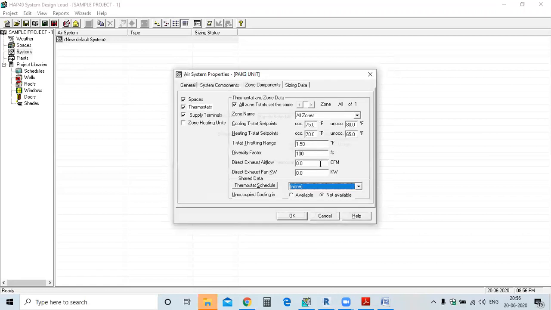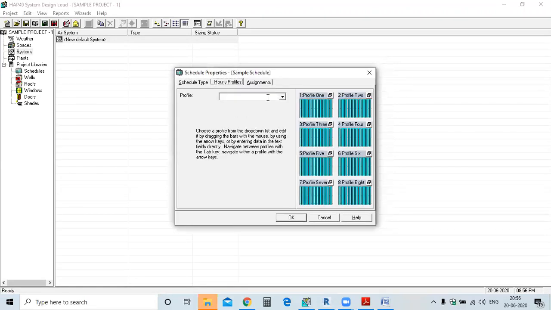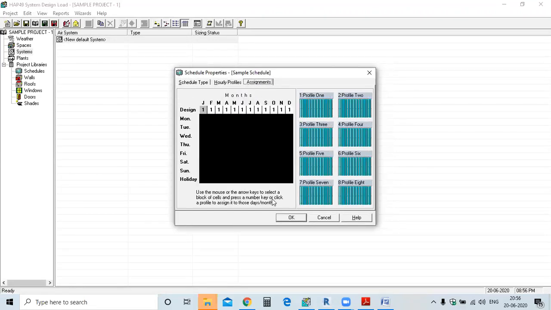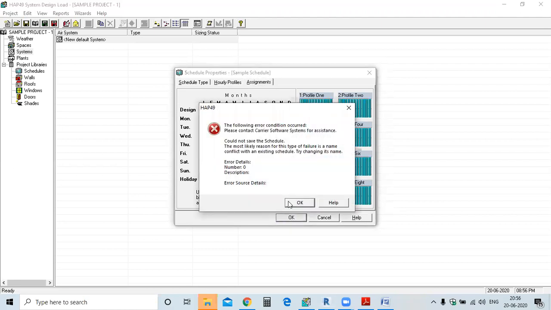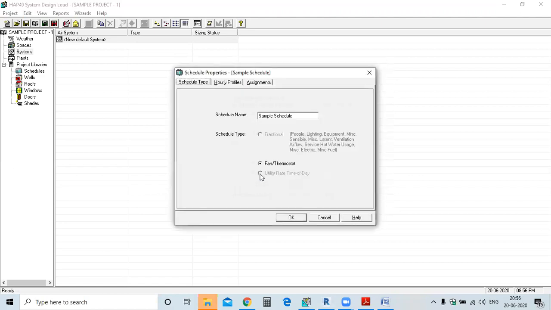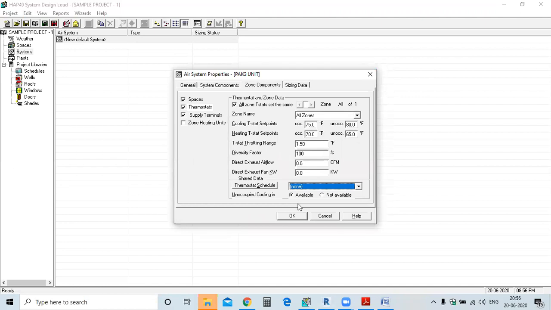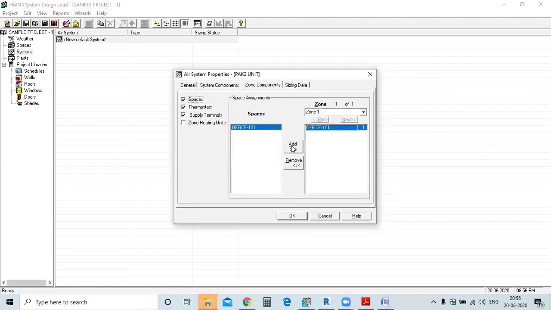Wait. Follow the error message. Just add the zone.